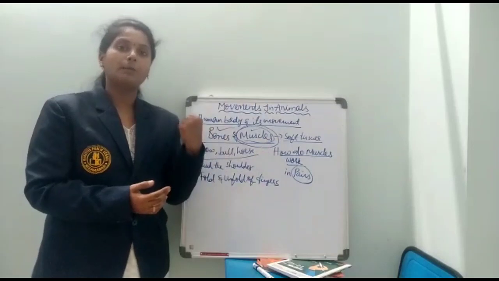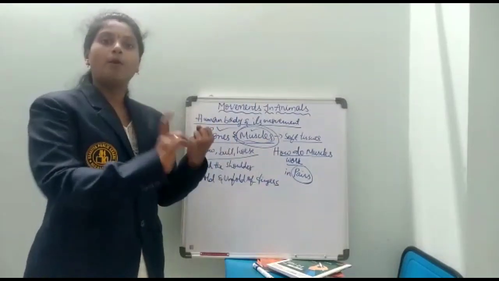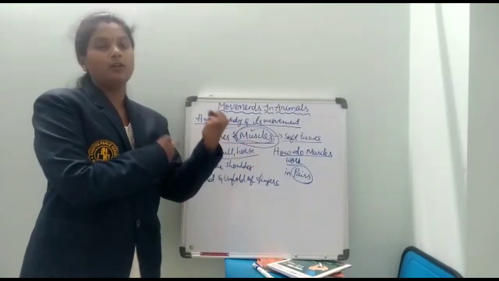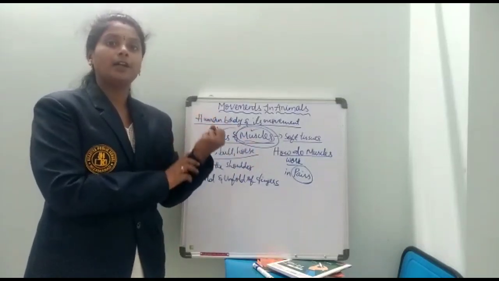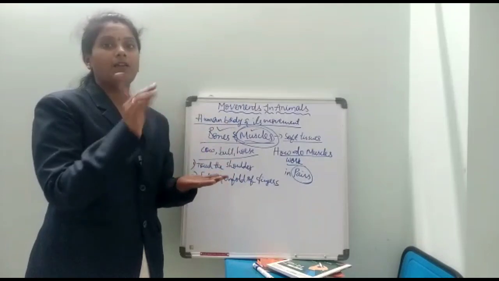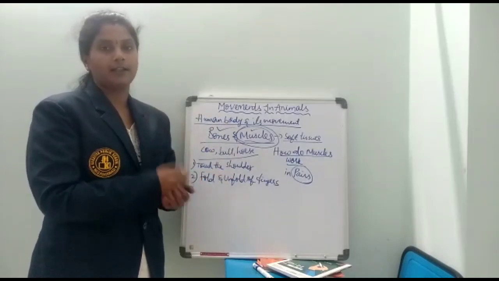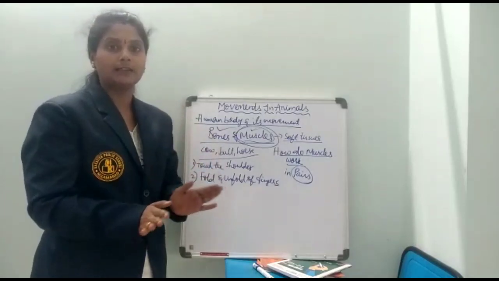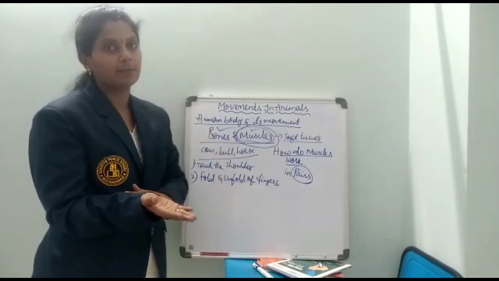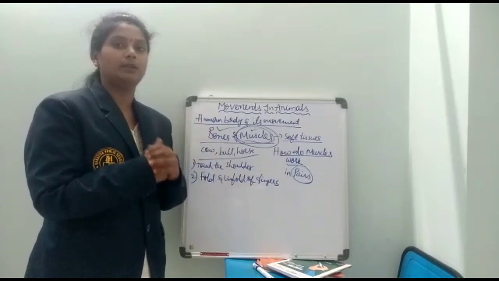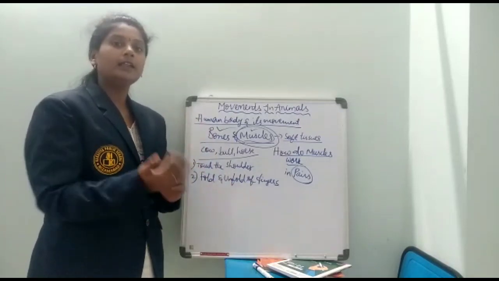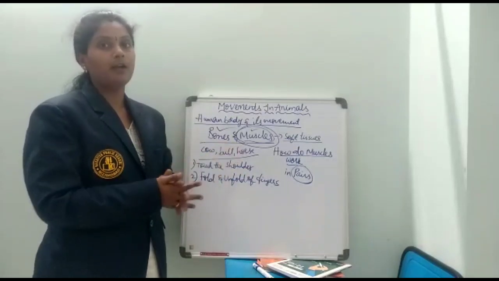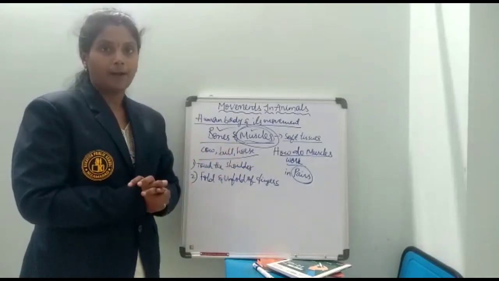If one of the muscles is contracted, the bone responsible for the movement helps the muscle, and later when it is relaxing, the first muscle will be contracting. In that way, one muscle will be contracted and the second muscle will be relaxing, and again the second muscle will be contracting while the first muscle will be relaxing. In this way, bones and muscles work together to perform the movements of the body parts.